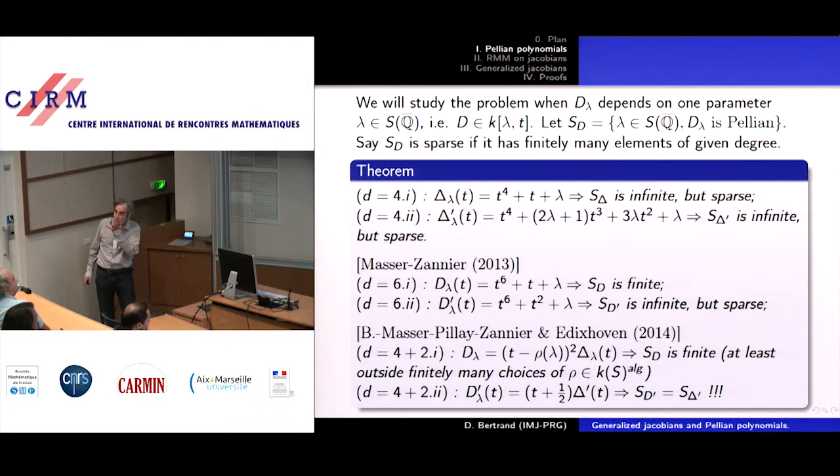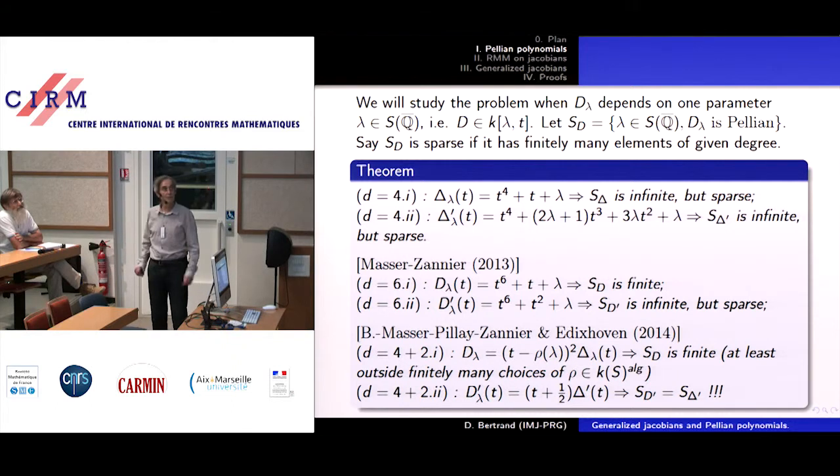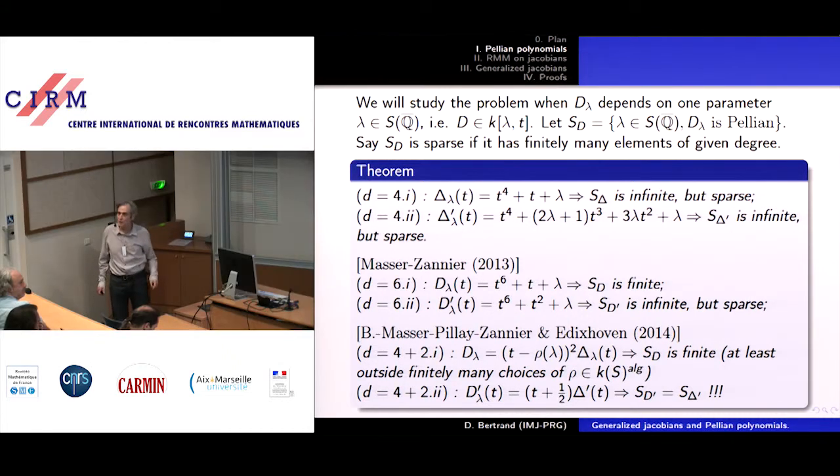Well, it's just what I said for the previous case. It's the same as quartic with a double root. Or quartic separable bring the same answer. Underneath you have delta dash lambda, and well, same conclusion. So why did I bother to write the two? We'll see much later. They correspond to very different situations.